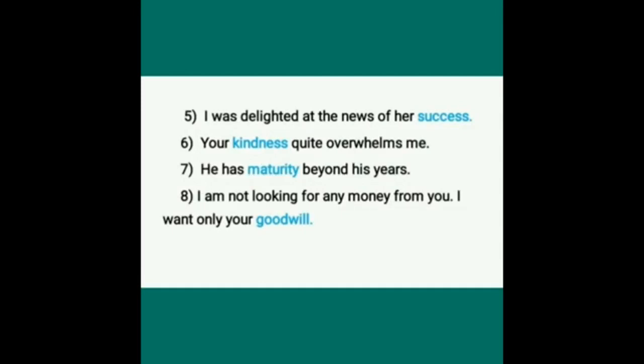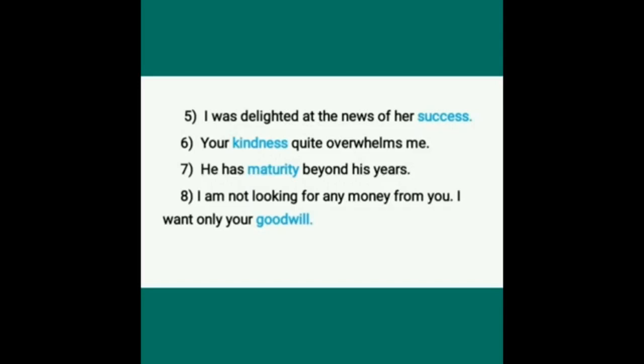See this, delighted is given here. If delight is given, that is an abstract noun. Delighted is not an abstract noun. So, they are given delighted, so delighted is not an abstract noun.